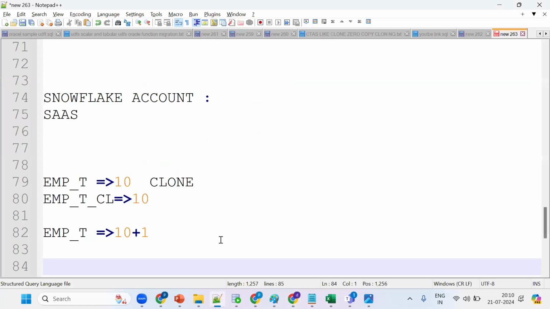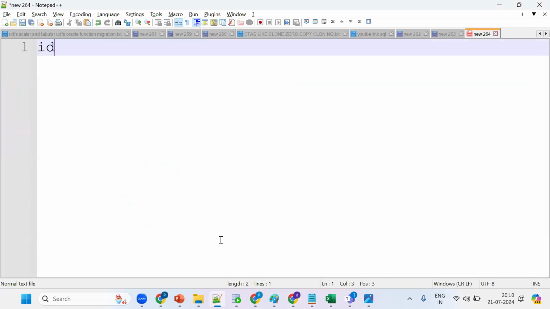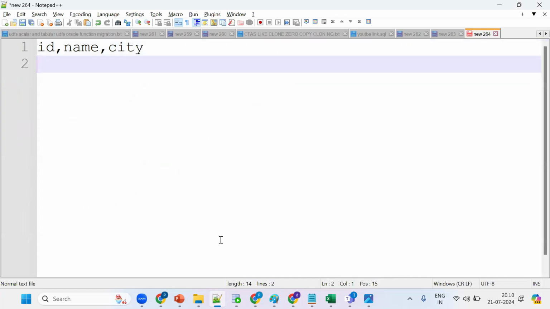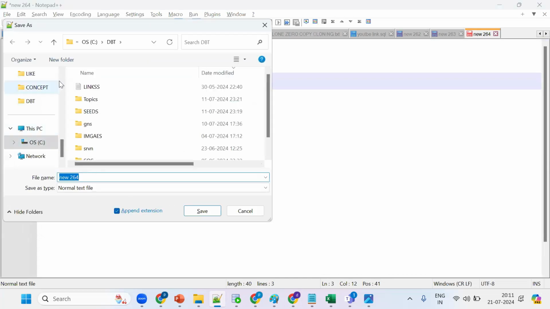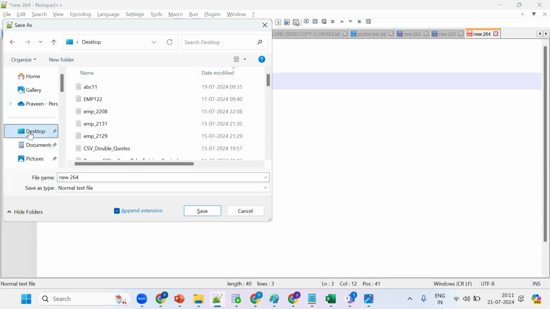Now go back to one more use case. Now I have one data file, a simple thing. See, there are 3 columns: ID, name, city. One, Praveen, Hyderabad. Two, Kumar, Chennai. So 2 records are there. Let me save them on my desktop. Praveen, are we trying to load from CSV to the table? Yeah, CSV data. I want to show you how we can load CSV data into a Snowflake table.